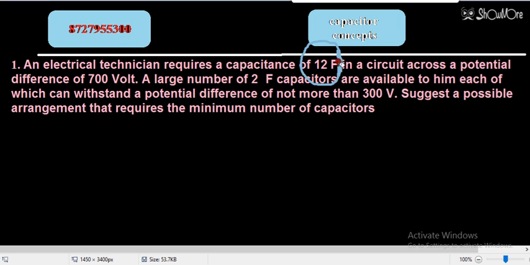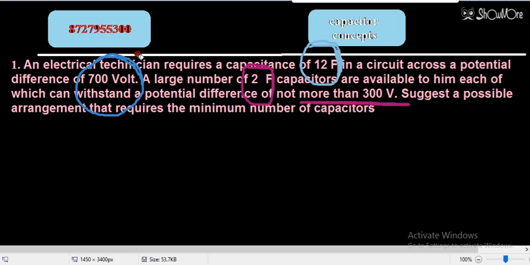He has a large number of capacitors of capacity 2 farad, but every capacitor can withstand up to a voltage of 300 volt. Means if the voltage is 310, then the capacitor will get damaged. Now, what else does he have? A battery of 700 volt.